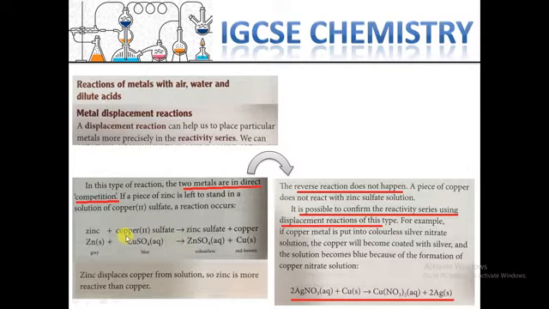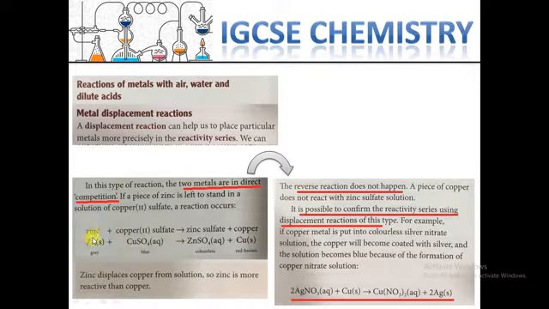So here, sulfate, actually it's a kind of acid, hydrogen sulfate, can react with the copper.